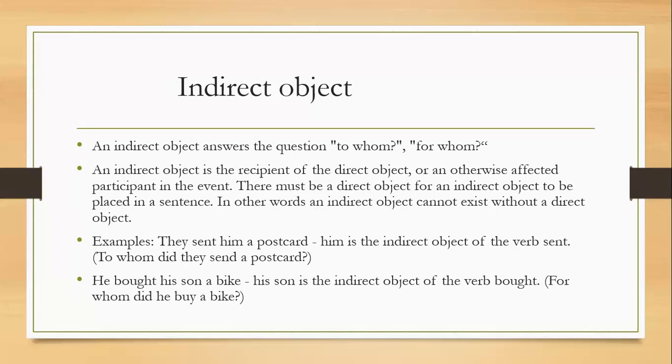There must be a direct object for an indirect object to be placed in a sentence. In other words, an indirect object cannot exist without a direct object. For example, they sent him a postcard. Him is the indirect object of the verb sent. To whom did they send a postcard? He bought his son a bike. His son is the indirect object of the verb bought. For whom did he buy a bike?